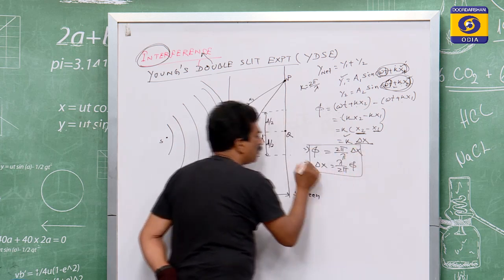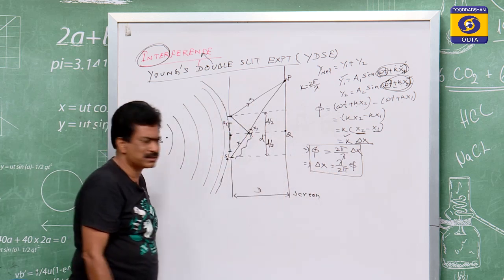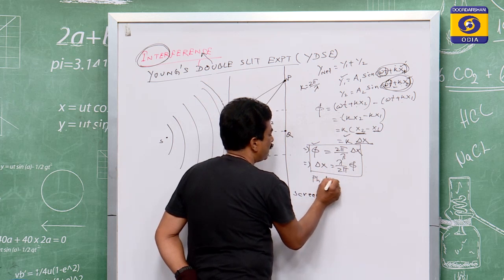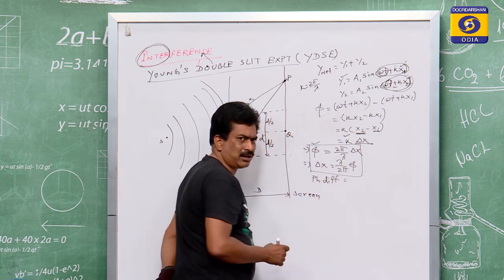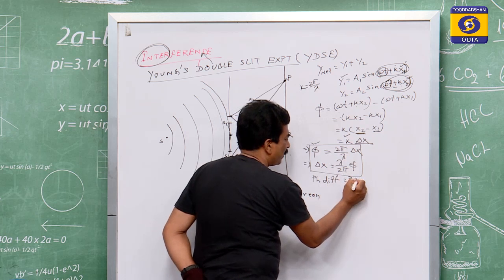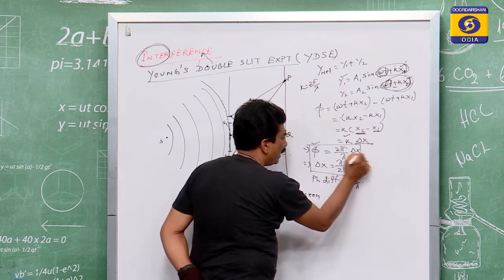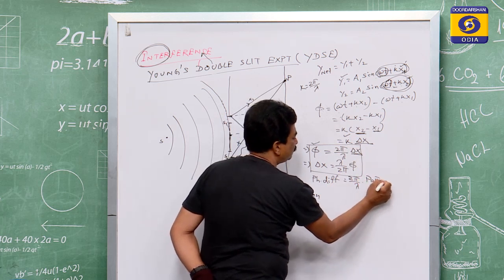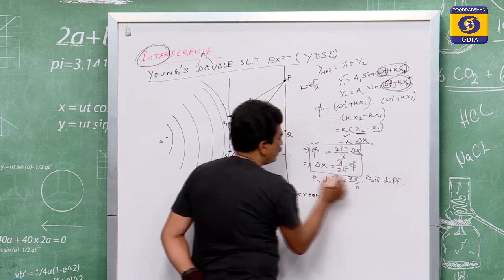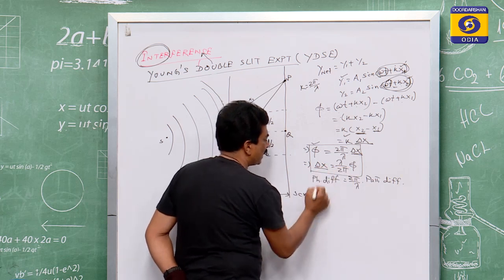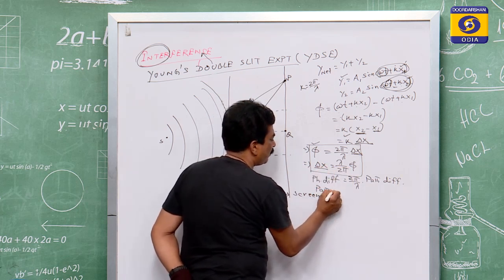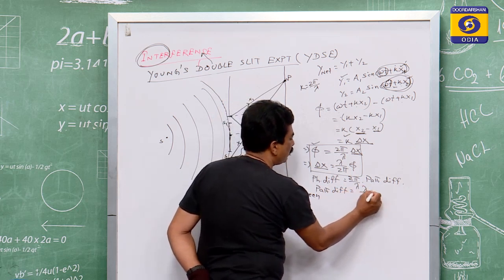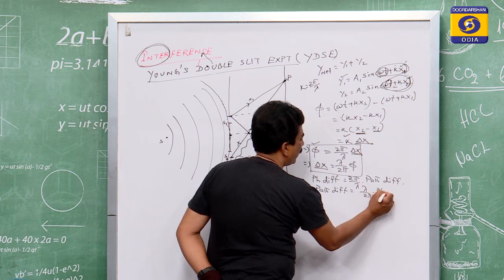These two are very important relations. This phi, the phase difference, is equal to 2 pi by lambda into delta x. Delta x, as we have taken, is the path difference. Similarly, from this expression, delta x, the path difference, is equal to lambda by 2 pi into the phase difference.